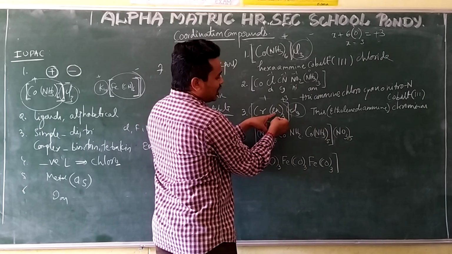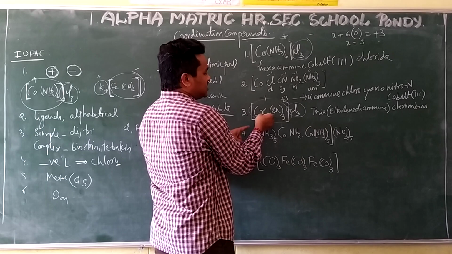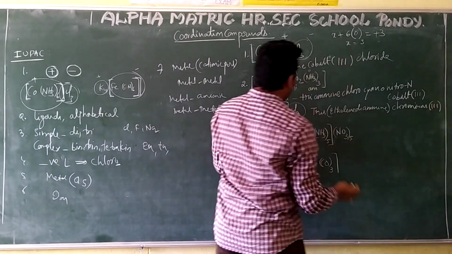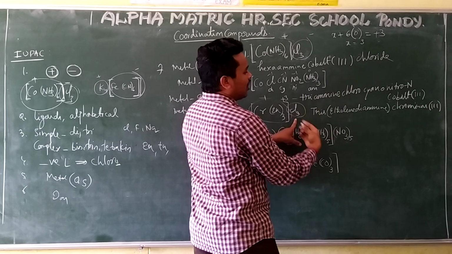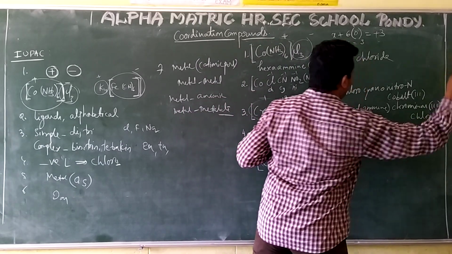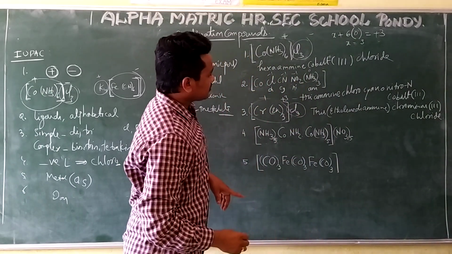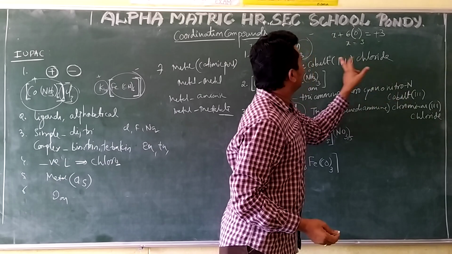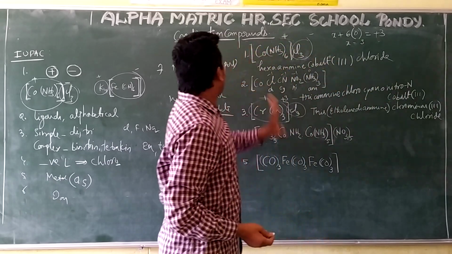This en is a neutral ligand, so the charge as it is will come. Chromium will get a +3 charge here. And what is outside now? Anion. What is the anion? Chlorine, so chloride, C-H-L-O-R-I-D-E, chloride. Over. Now see here, all I have written with cobalt, chromium and cobalt are with the positive part only.